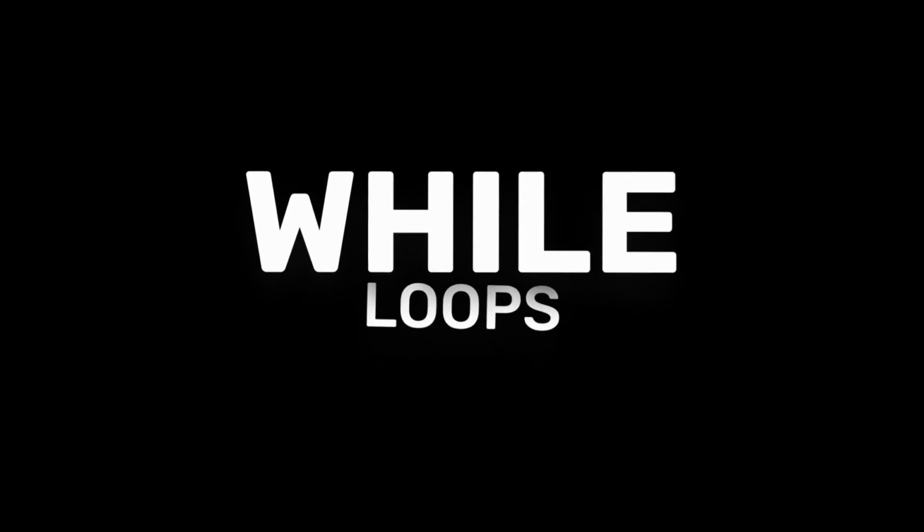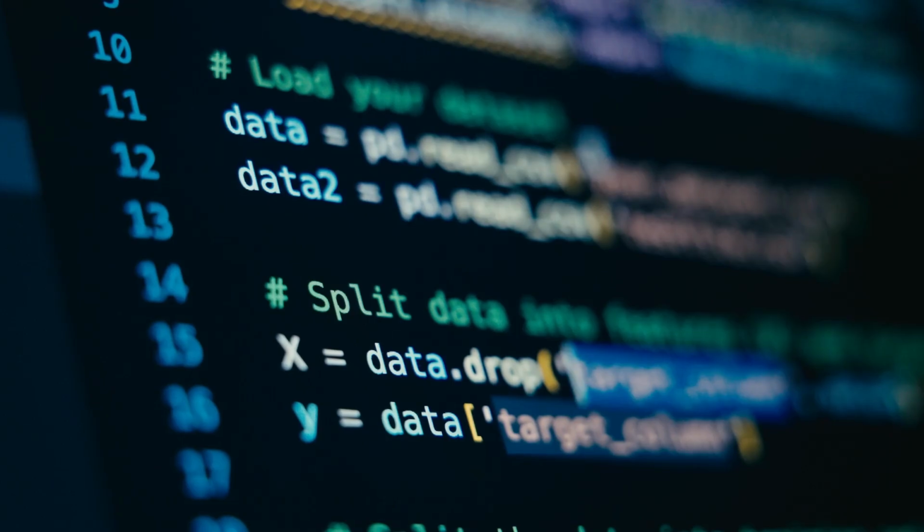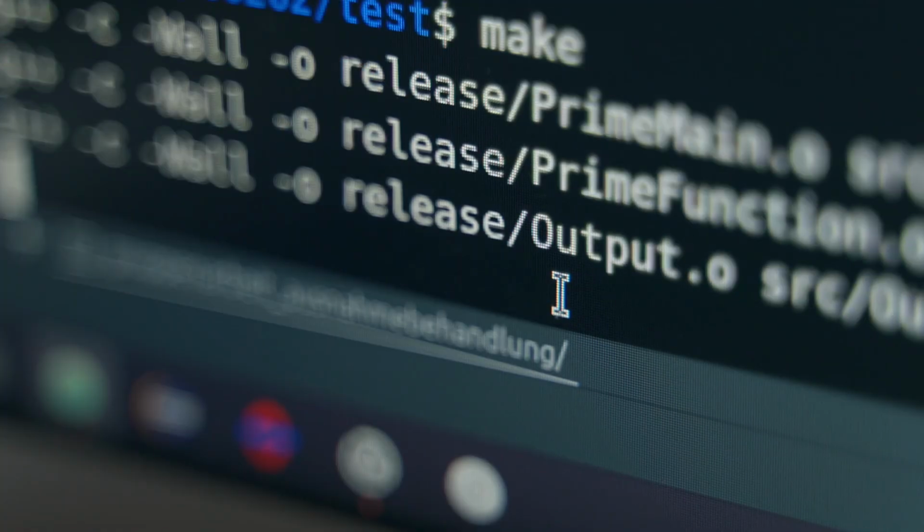What are while loops, and when do you use them? In today's video, we're diving into the world of while loops, one of the most powerful tools in programming. A while loop is a control flow statement in programming that allows you to repeat a block of code as long as a specific condition is true.